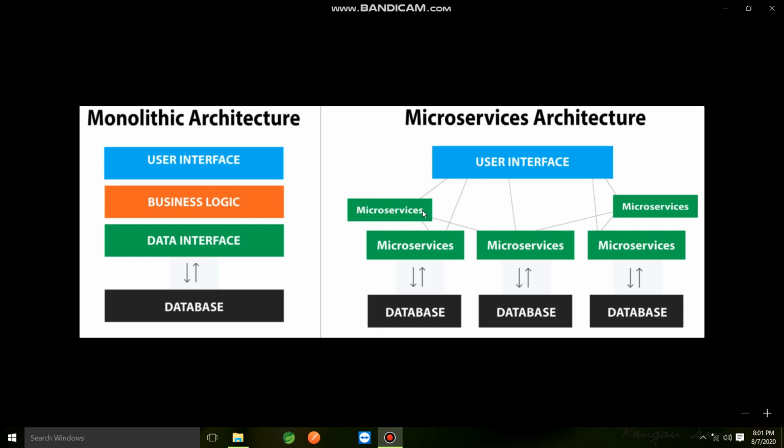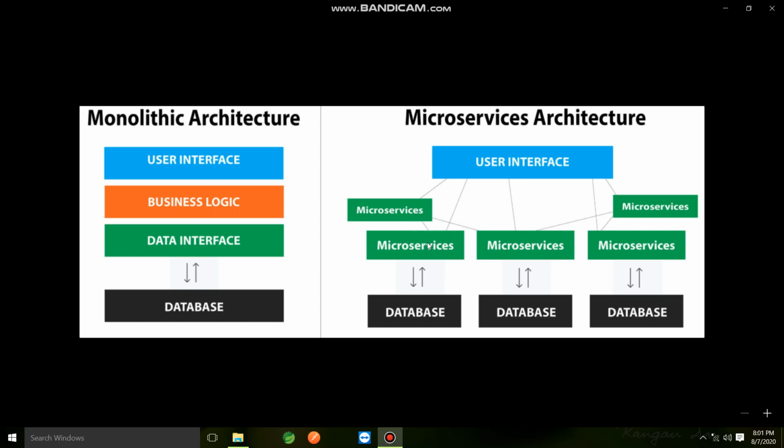That's one more advantage. In the future, if you want to change the programming language of one of the microservices, suppose you wrote this particular service in Java but want to write it in Python or any other language, you can do this, because these services are programming-independent of each other. They only communicate through REST APIs.